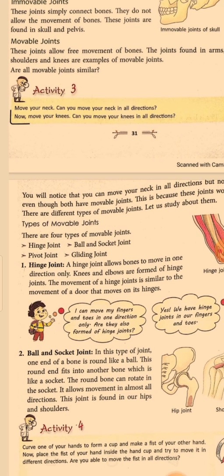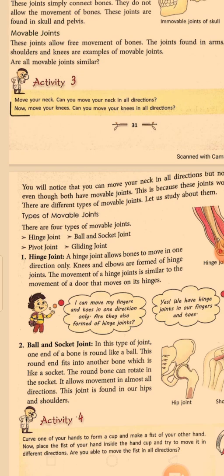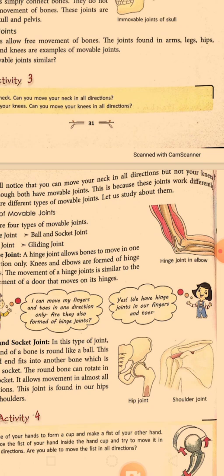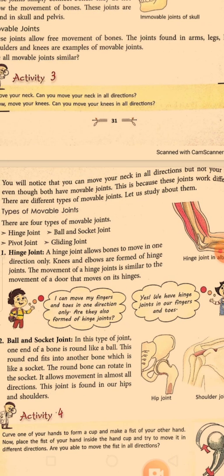Okay. The second joint given here is a ball and socket joint. Now look at the hip joint structure given here and the shoulder joint given here. In this joint, one end of a bone is rounded like a ball. Look carefully. That round ball is fixed into the socket of the other bone. The round bone can rotate in the socket because of its round nature. It can move easily in the socket of the other bone.